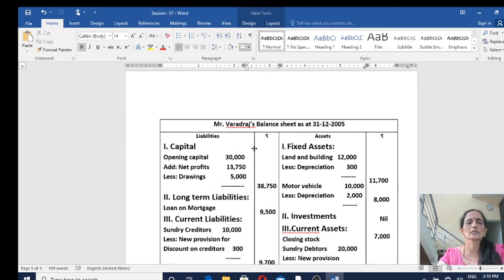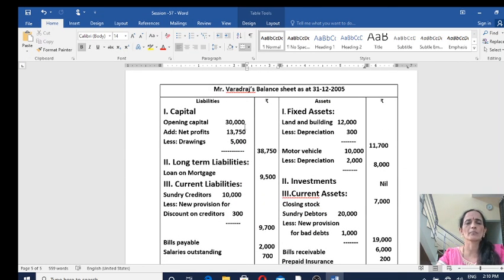Now let us prepare the balance sheet. It is a statement showing the book values of assets, liabilities and capital as at a given date. So write the heading, Mr. Varadra's balance sheet as at 31st December 2005. This is the right hand side, asset side. This is the left hand side. You call it as liabilities side.